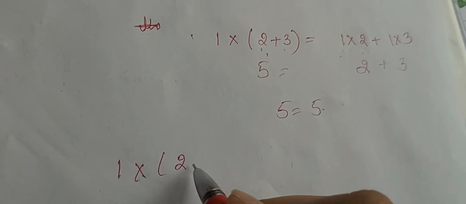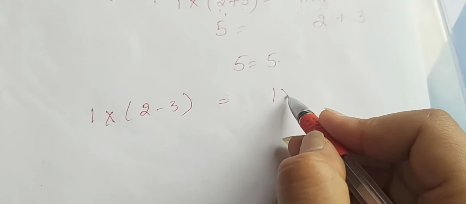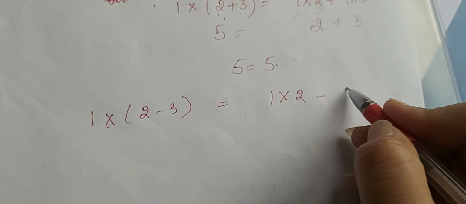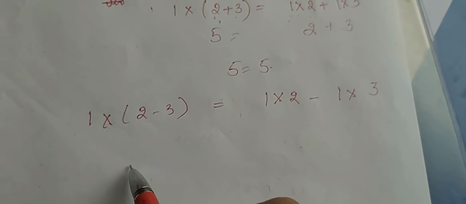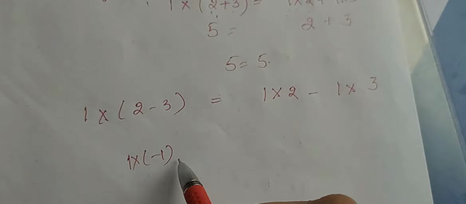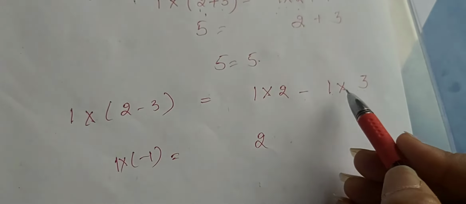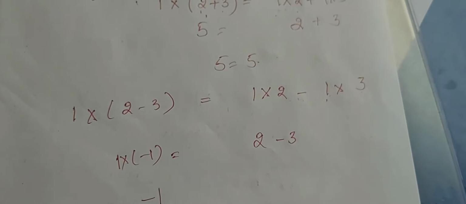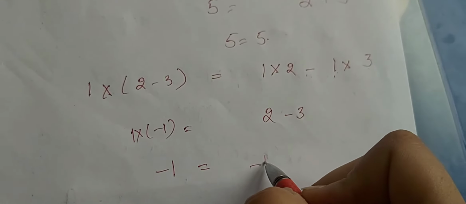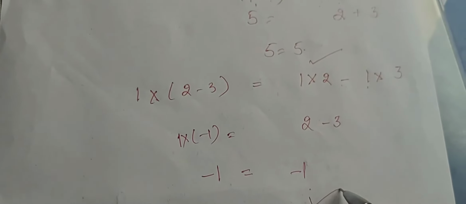Similarly, taking these numbers, 1 multiplied by 2 minus 3 is always equal to 1 multiplied by 2 minus 1 multiplied by 3. 2 minus 3 is minus 1, so 1 into minus 1 is minus 1. 1 into 2 is 2, 1 into 3 is 3, and then it is minus. So that is minus 1 equals minus 1. So the distributive property is correct for the addition and for the subtraction.